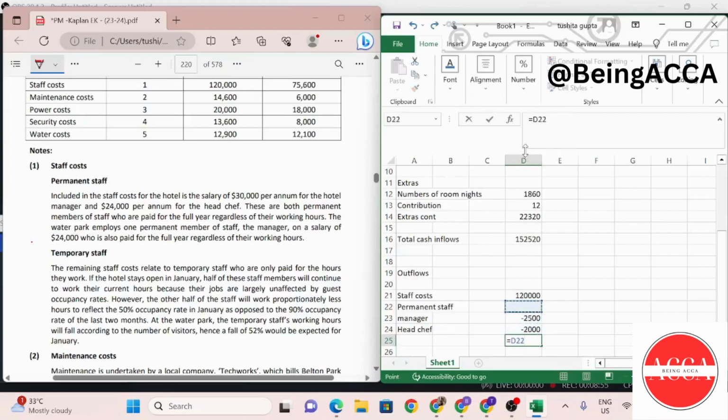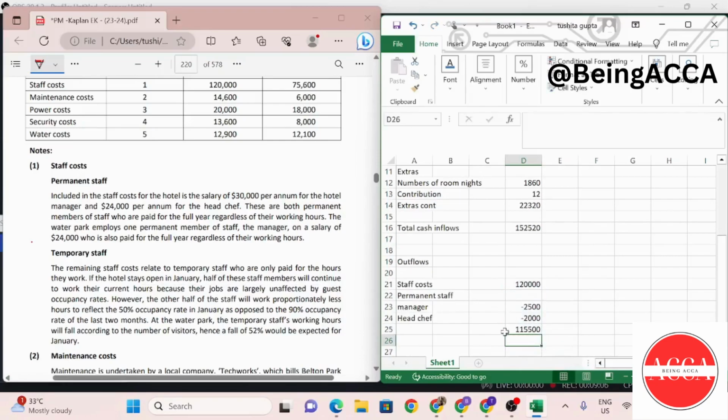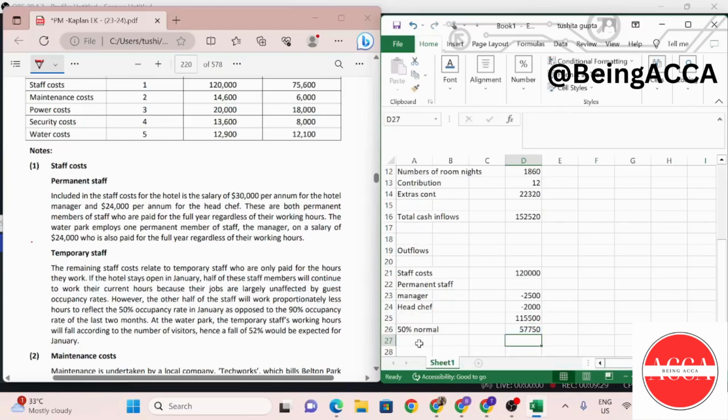Remaining is, let me put a sum function over here. Just going to add all these up. And with this, I find out how much my temporary staff are getting paid. So 50% of this is going to be the normal hours. So 50% normal, right over here, multiplying this by 50%, right? And then 50% at reduced hours.